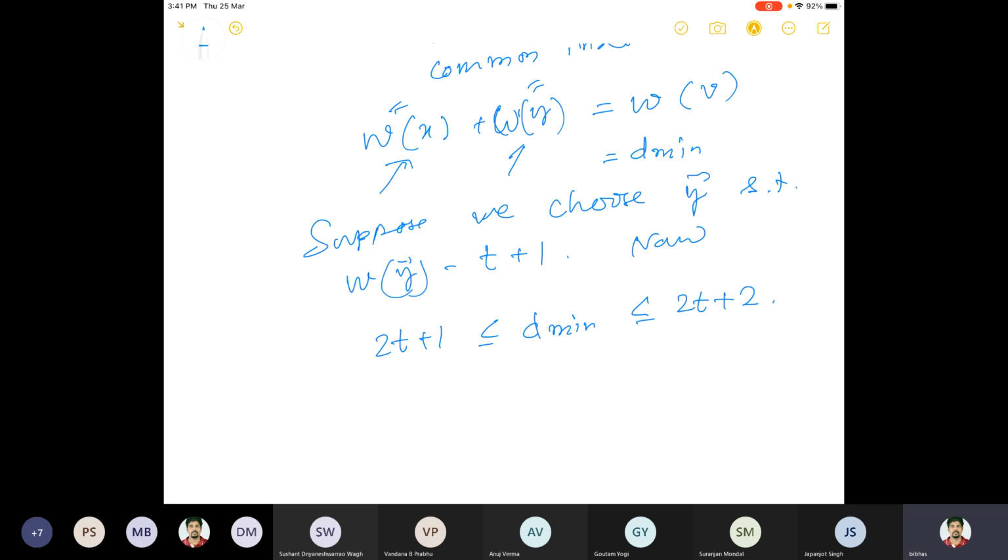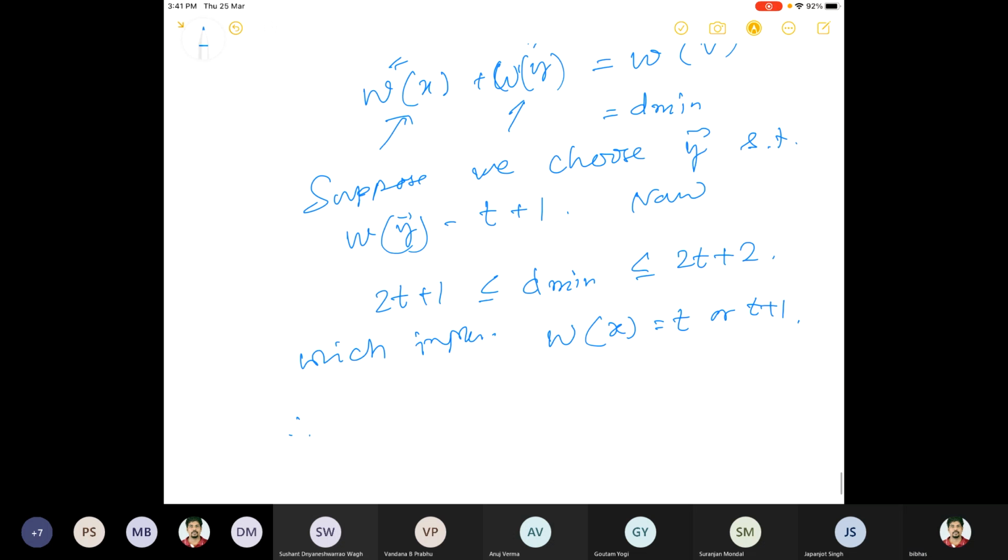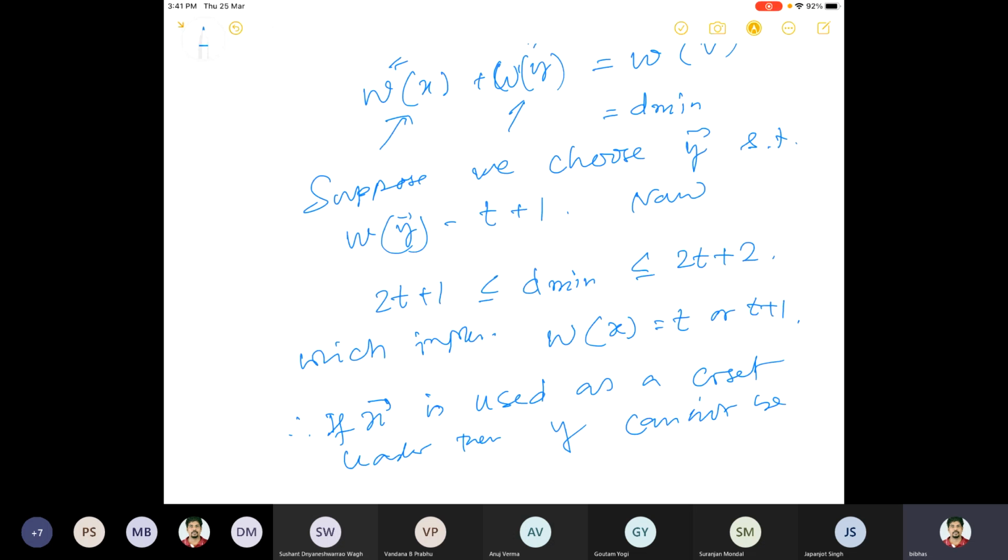So this implies the weight of X would be equal to t or t plus 1. Therefore, if X is used as a coset leader, then Y cannot be a coset leader.